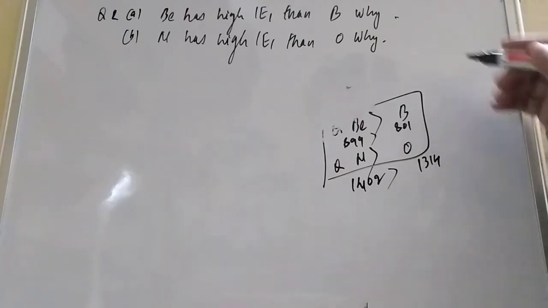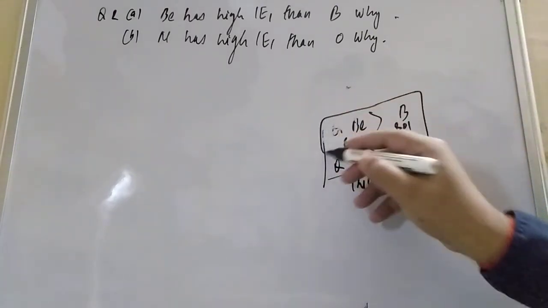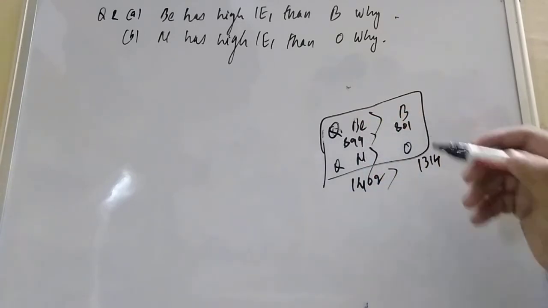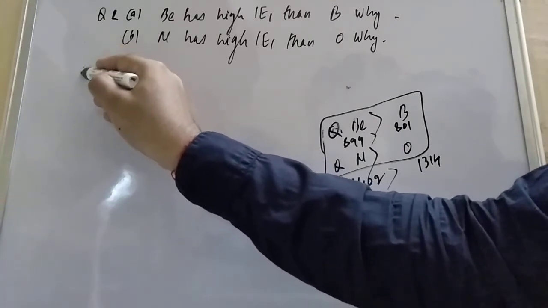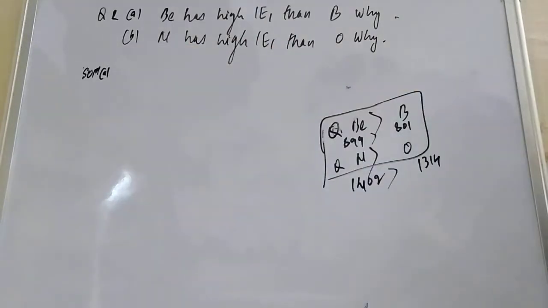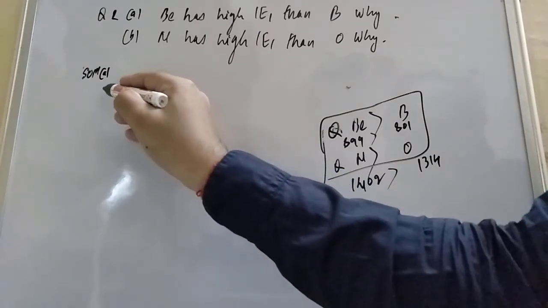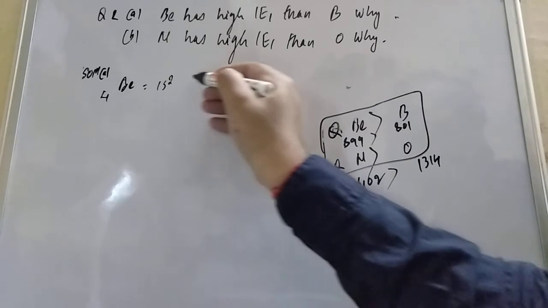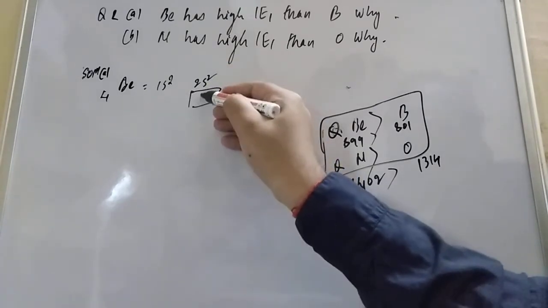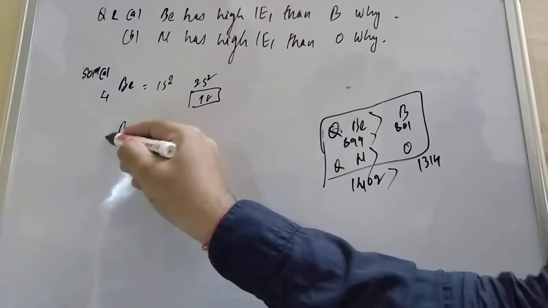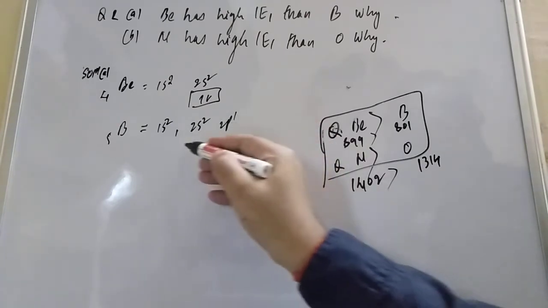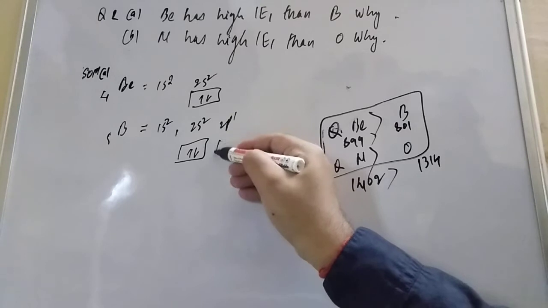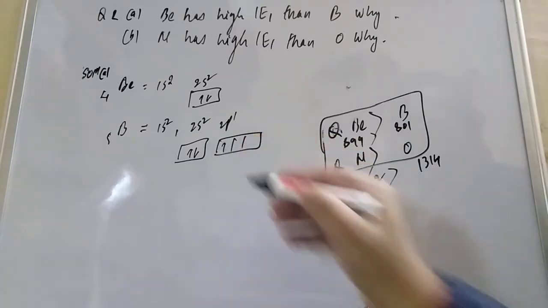The data is already there. Beryllium is 899 and boron is 801. Now for solution A: beryllium has atomic number 4, so 1s2 2s2. Boron, atomic number 5, is 1s2 2s2 2p1.